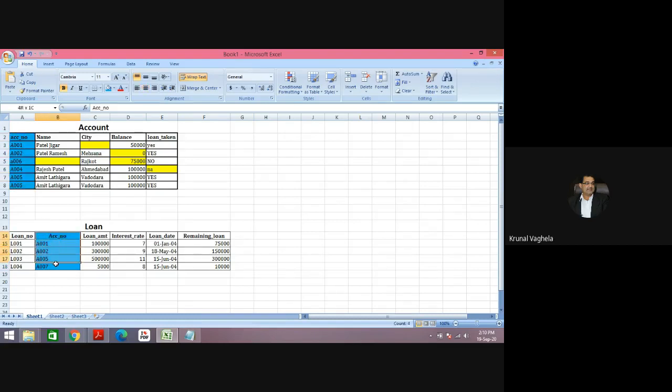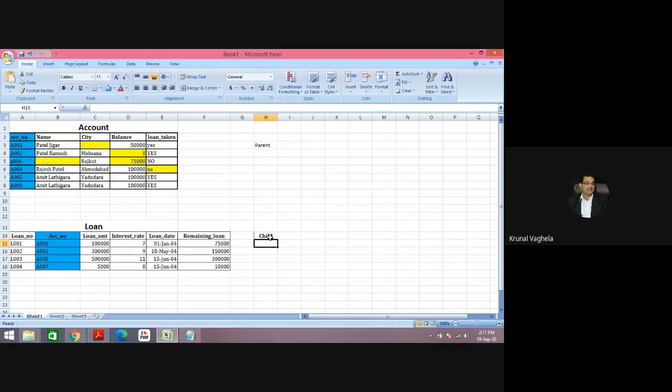So this is a foreign key for this. Loan number is the primary key, account number is the foreign key. So here this table is the parent table, and this is the child table. Parent and child.